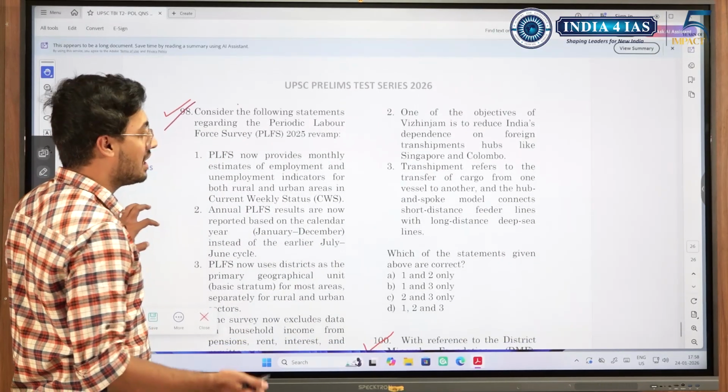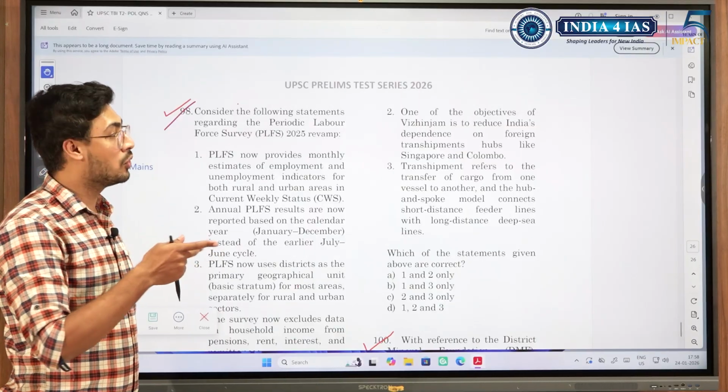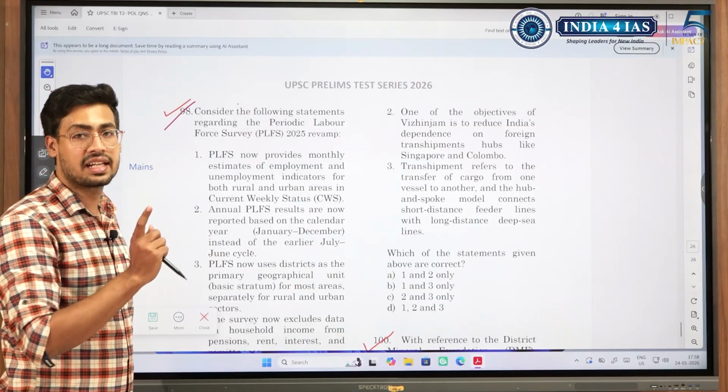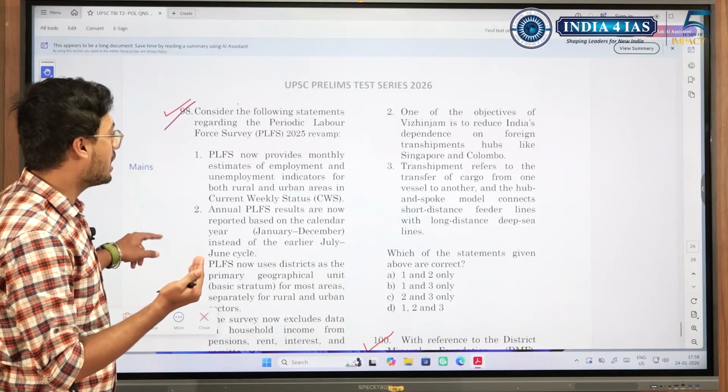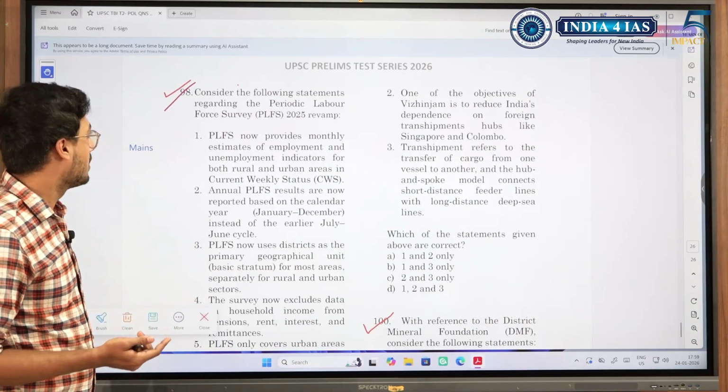Because see, we cannot study each and everything. So in that case, it is highly likely that we wouldn't have come across those two options which are present in second and third statement. So there, when we get that 50-50, when we reduce it to 50-50, we are supposed to take a guess.